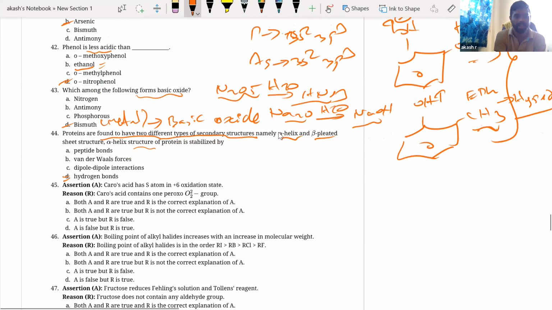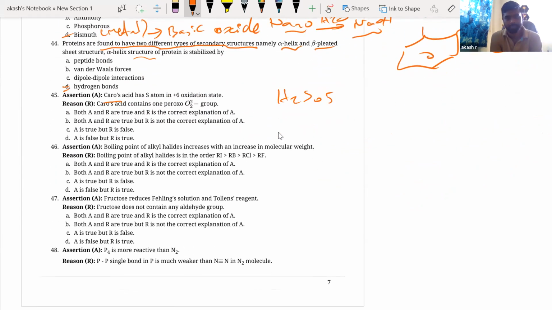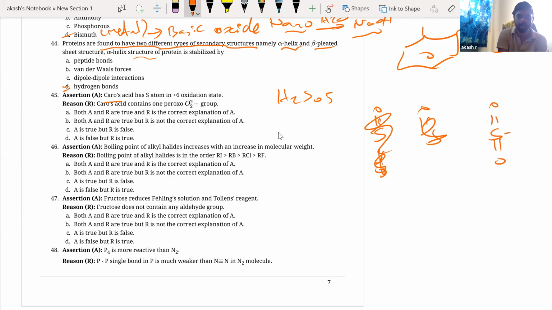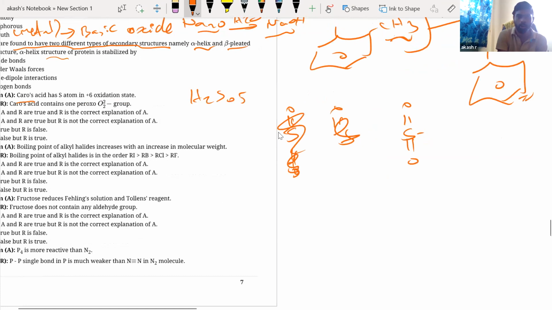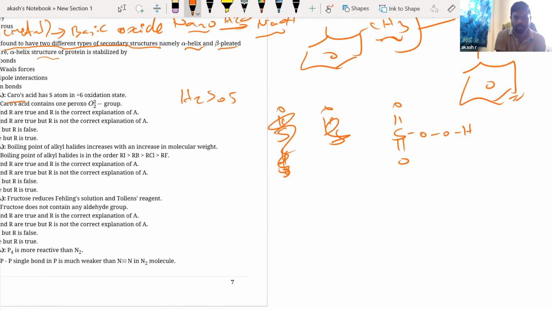Next, Caro's acid. I think Caro's acid is H2SO5. Right, that is what Caro's acid is. Caro's acid has a peroxy linkage. Now look at this. S double bond O, double bond O. Now you are going to have OOH. Now you have accounted for 4 oxygens. Now there will be another oxygen like this. Now this is the structure for H2SO5, Caro's acid.